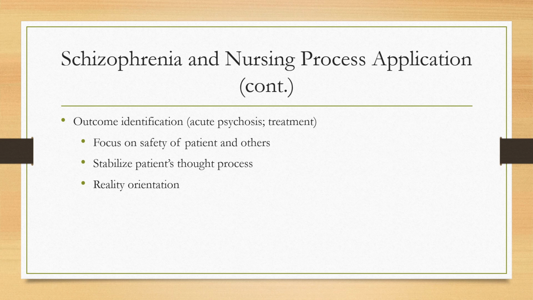It's likely that a patient with acute psychosis will require inpatient care. During this phase, the nursing focus will be on safety for the patient and others, orienting the patient to reality, and stabilizing the patient's thought processes. Outcomes may include the patient will not injure themselves or others, the patient will interact with others in the environment, the patient will express thoughts and feelings in a socially acceptable manner, and the patient will establish contact with reality.